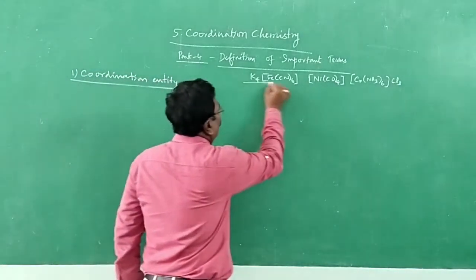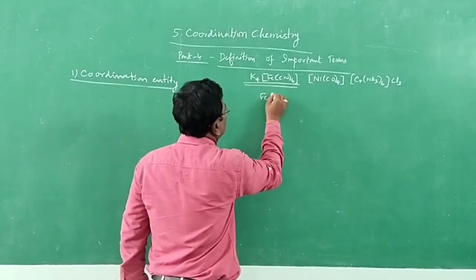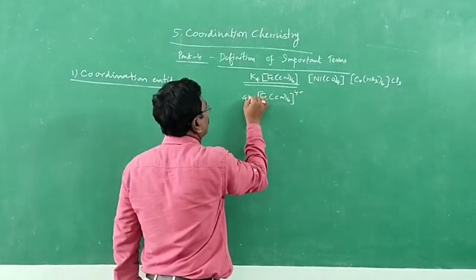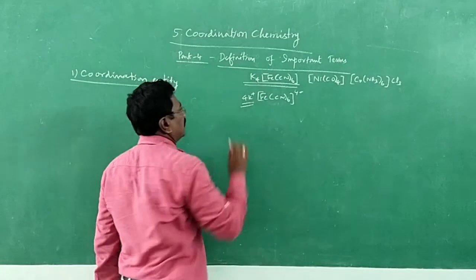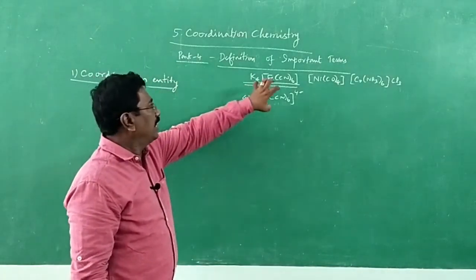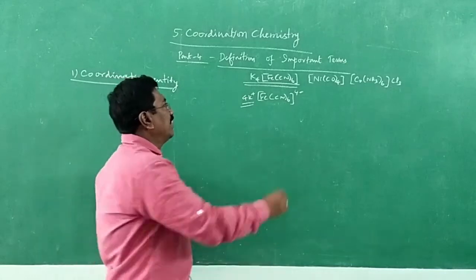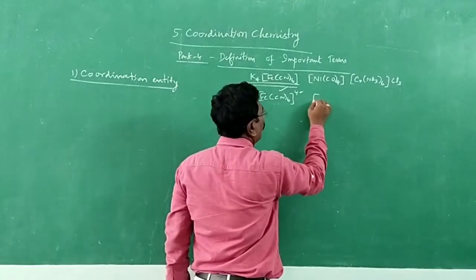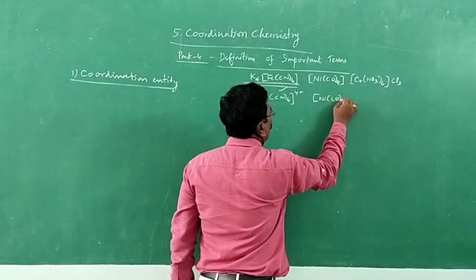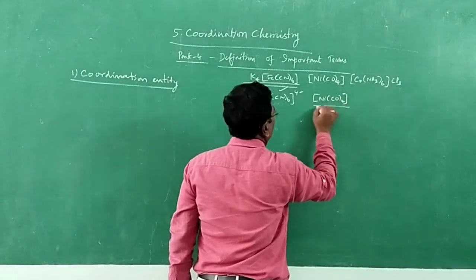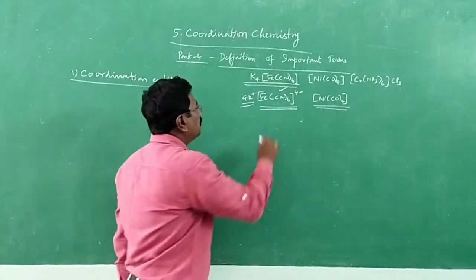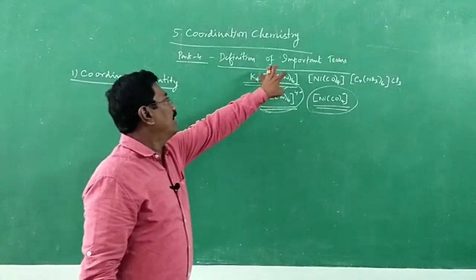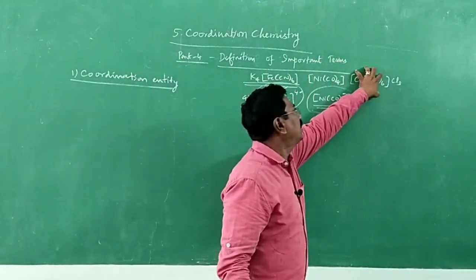Here, if I go into this compound, K4[Fe(CN)6], the 4 potassium ions are the outer sphere. In the inner sphere we have [Fe(CN)6]4-. It is an ion. If we go for this molecule, Ni(CO)4, it is a neutral molecule, while the other is a negatively charged ion. This part we call the coordination entity. This is the coordination entity, this is the coordination entity, this part is the coordination entity.